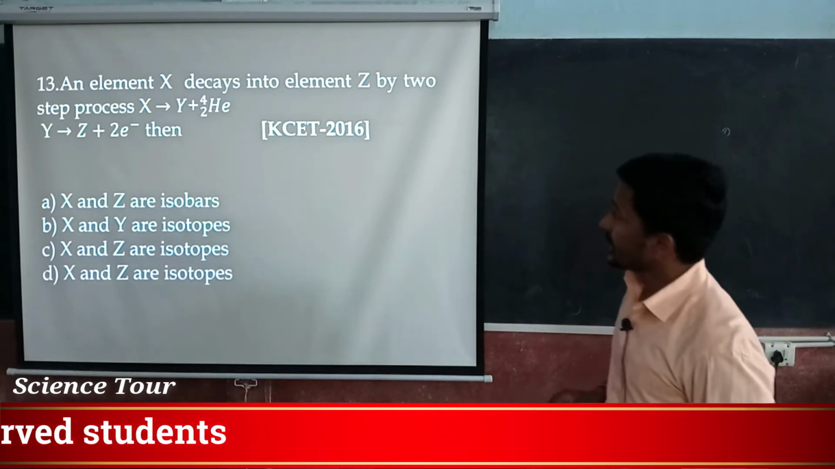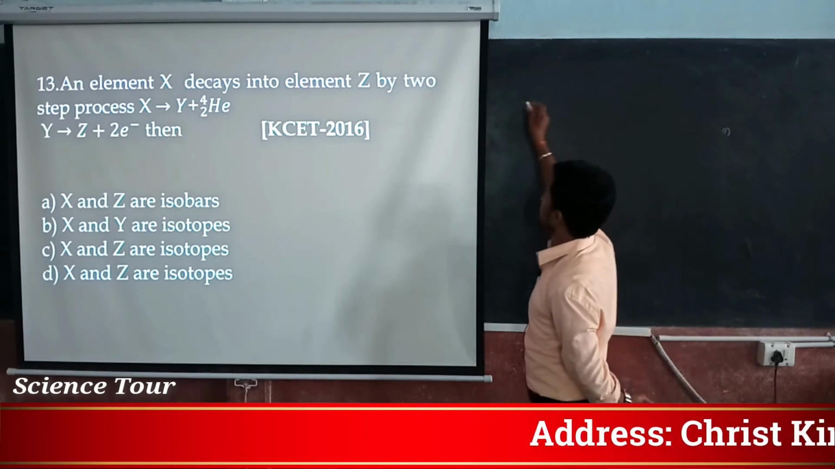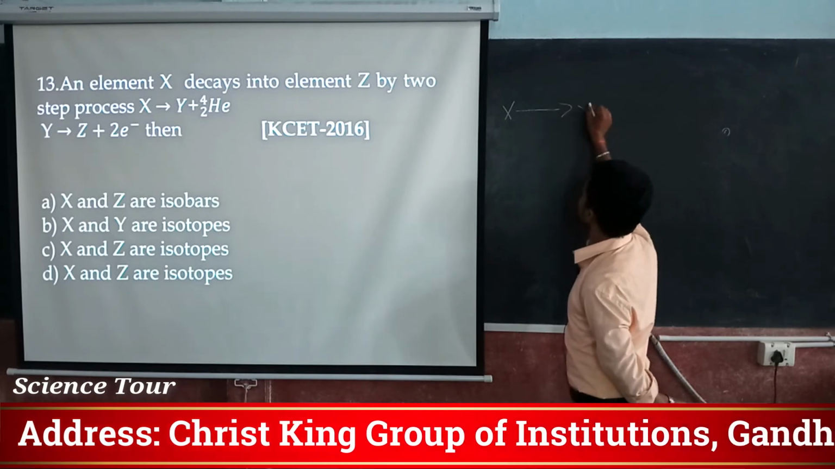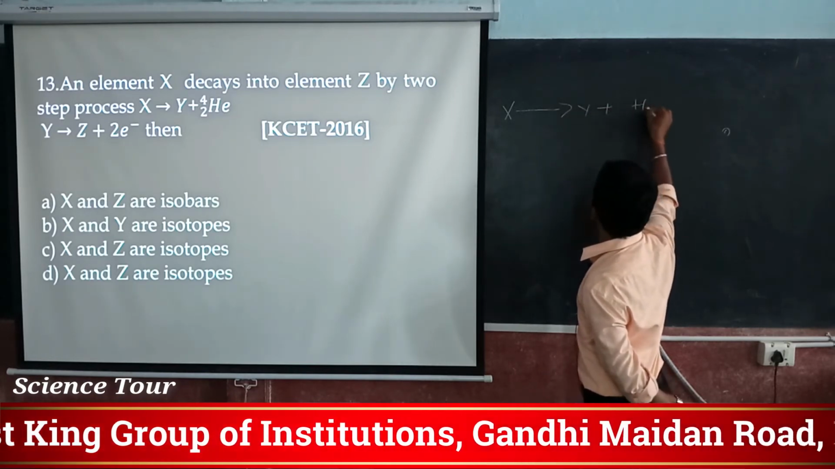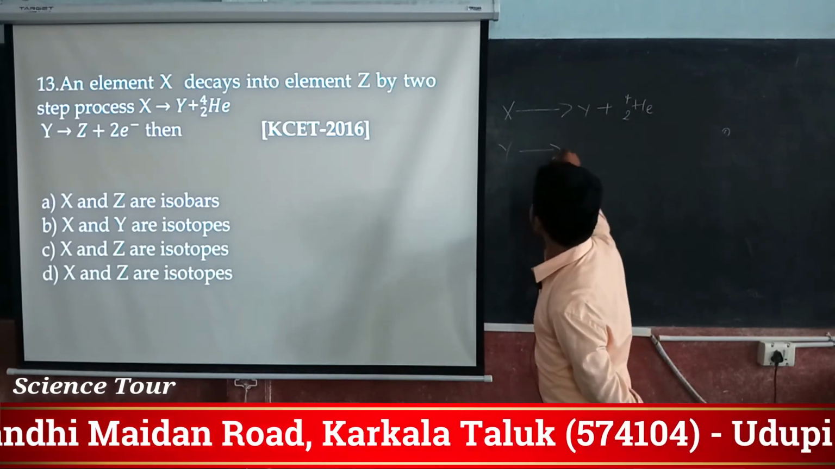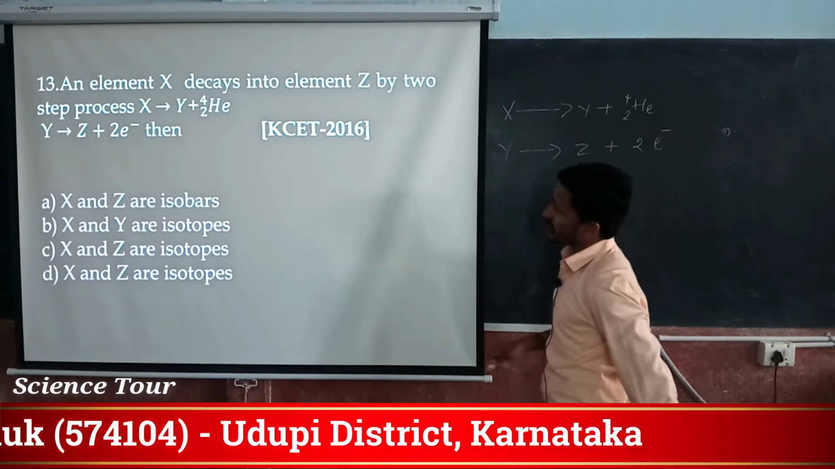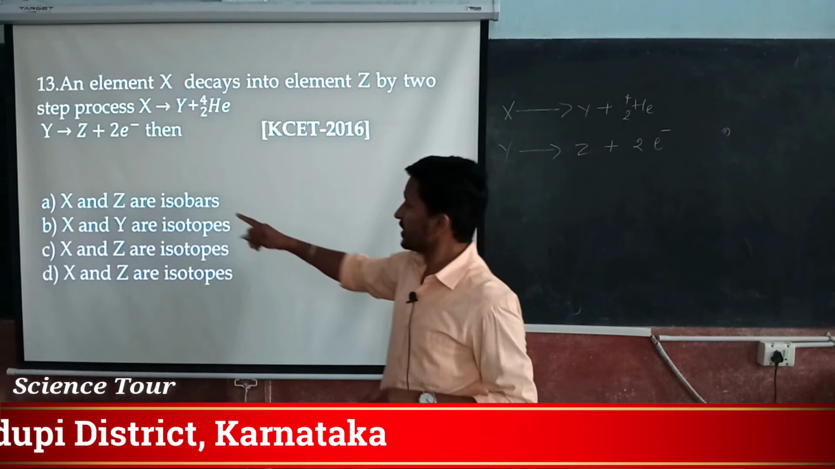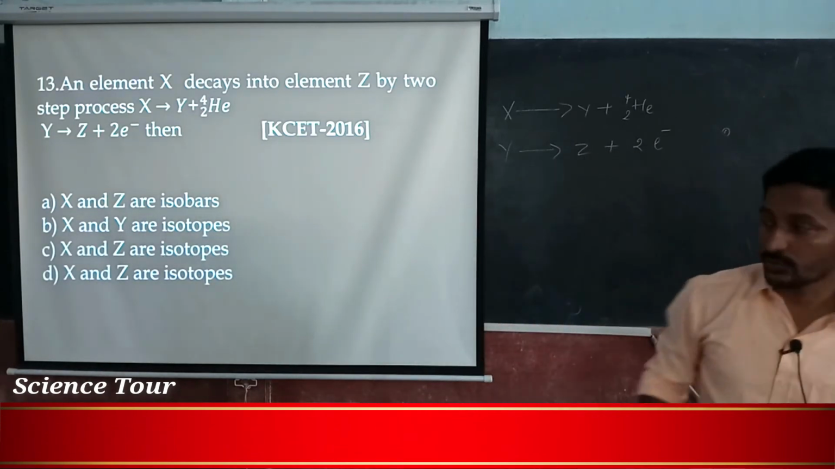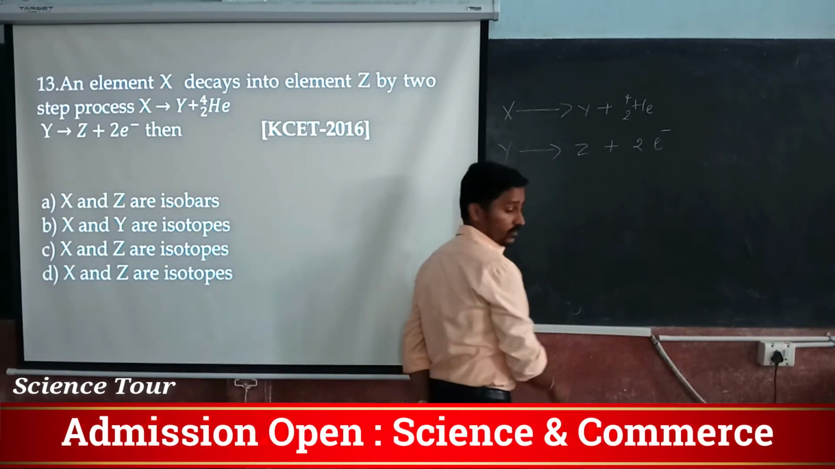Now, an element X decays into element Z by a 2-step process. That is, X becomes Y plus helium-4 (2He4), and then Y becomes Z by emitting 2 electrons, meaning 2 beta particles. Then they have asked which are isobars or isotopes. We will go through it. These are the processes, right? Now what are we going to write down?